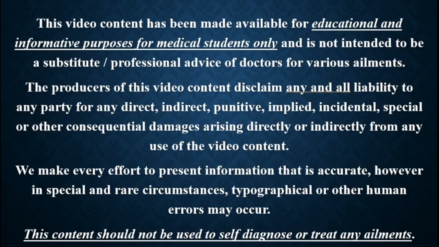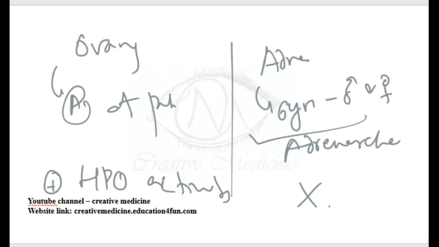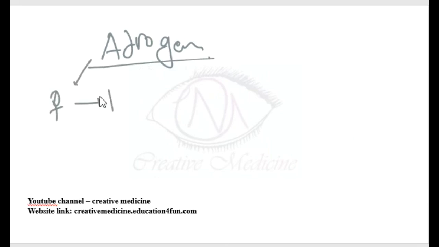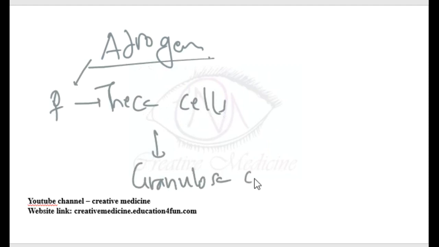In this lecture, we will learn about androgens produced by theca cells. The androgens in females that are produced by theca cells enter the granulosa cells, and with the help of the aromatase enzyme, these androgens get converted to E2.